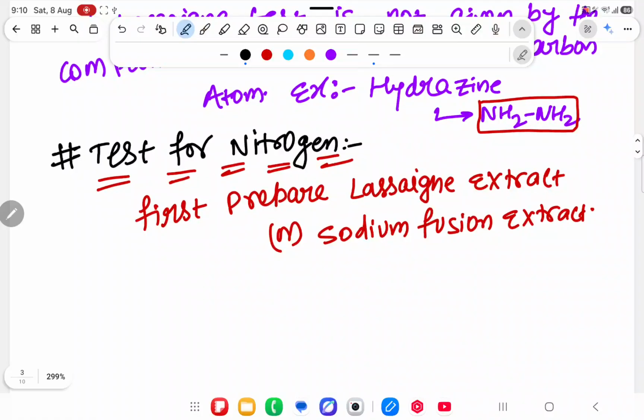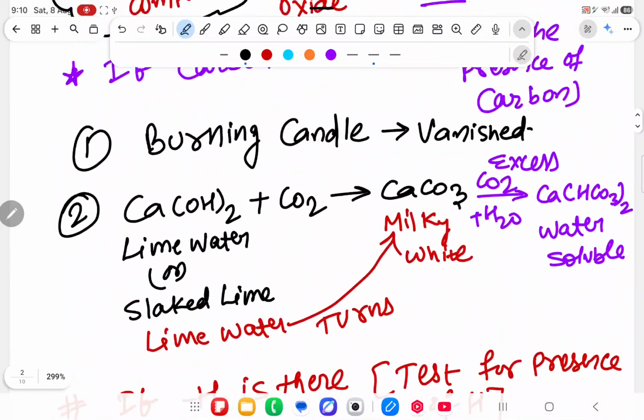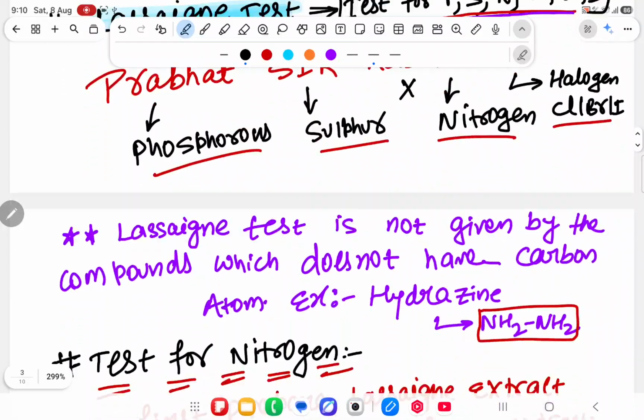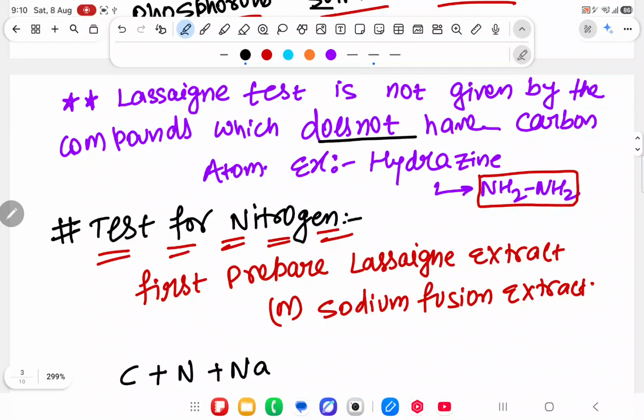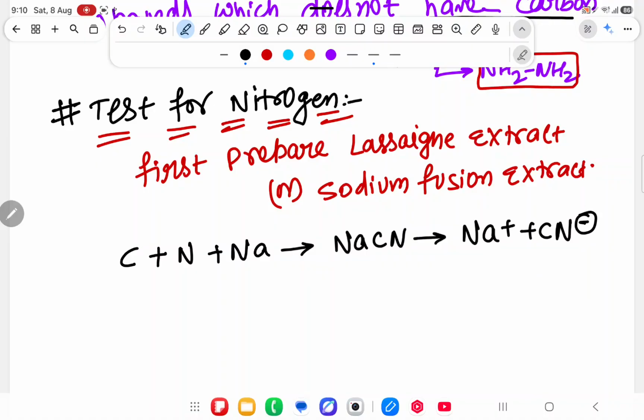This is the reason. Now what I will do, I will take carbon, I will take nitrogen, and I will take sodium also. Just now I have written that carbon is very important over here. In the Lassaigne test I have written that compounds which do not have a carbon atom will not give the test. So I have taken carbon, nitrogen and sodium in the sodium fusion extract. What is the compound coming? NaCN coming. This NaCN will break as Na plus and CN minus.